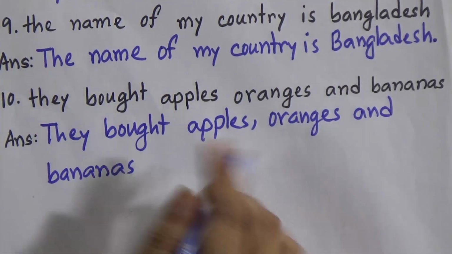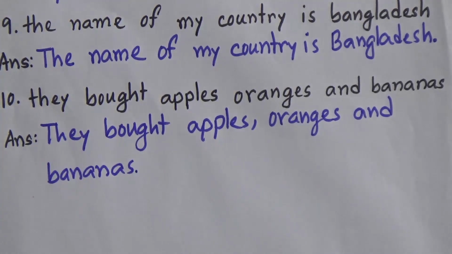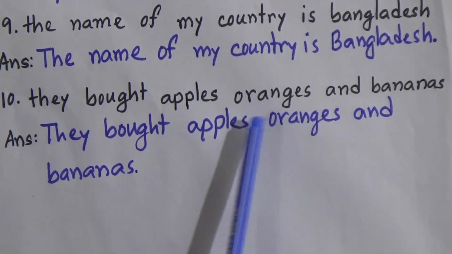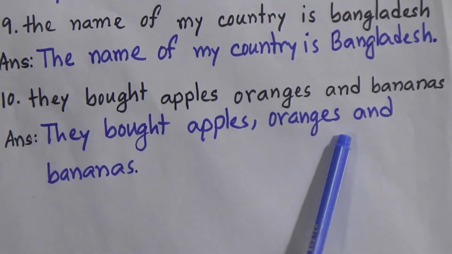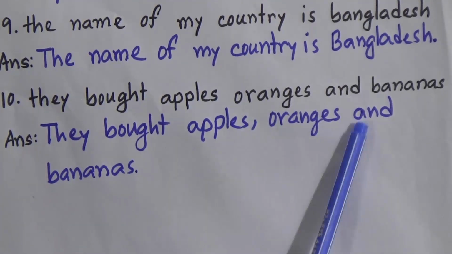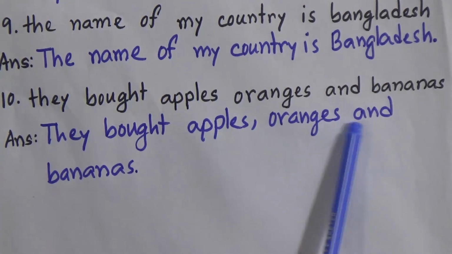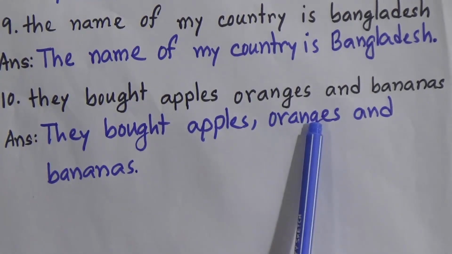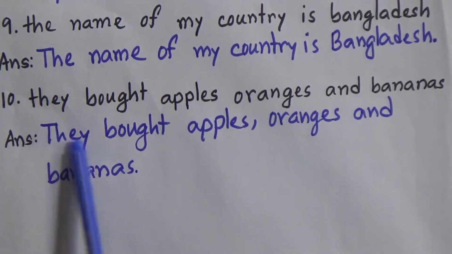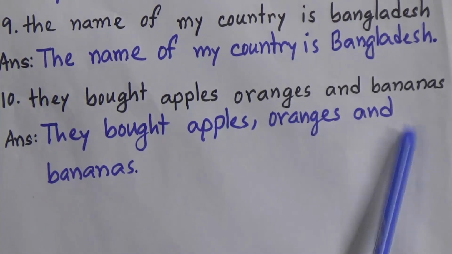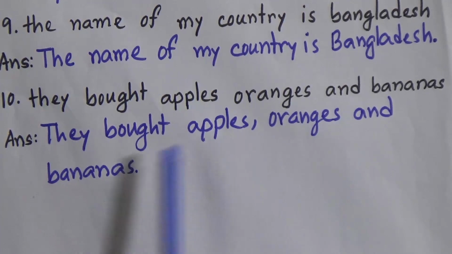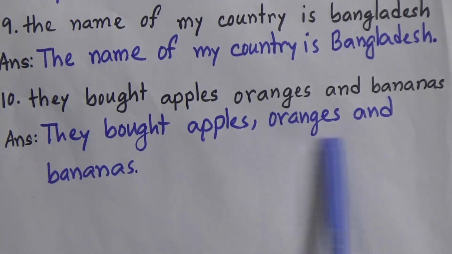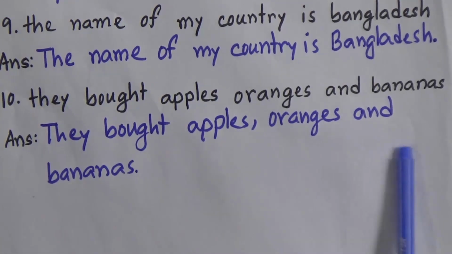And this is a statement, so we will give a full stop. And now look, my dear students, I use a comma. Whenever you separate things which are in a list, you will put a comma in the middle of these words. So they bought apples, oranges and bananas. Those are the same kinds, and we will give a full stop there.